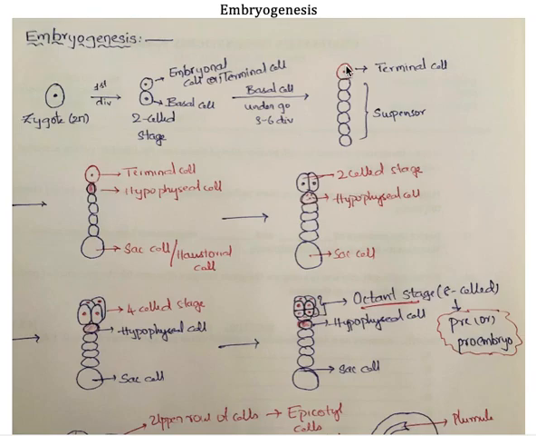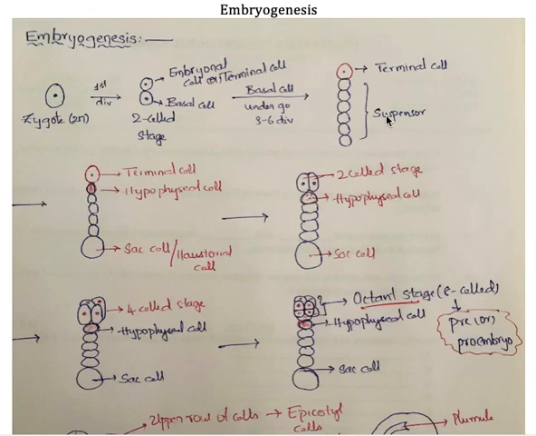But in the actual process, just as the suspensor cell undergoes division, simultaneously the terminal cell also undergoes division. But for now I can't explain both of them together. If I explain them together, you may not understand, which is why I am taking the suspensor first and then I'll go to the terminal cell next. But I hope you remember what I told: imagine these two events are going on simultaneously.